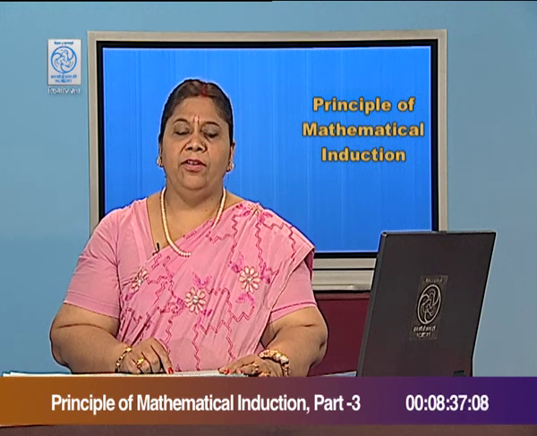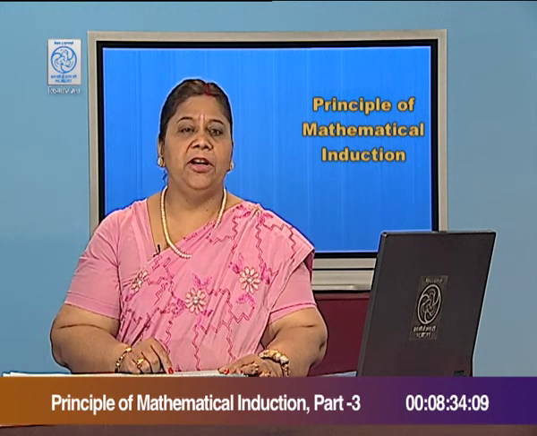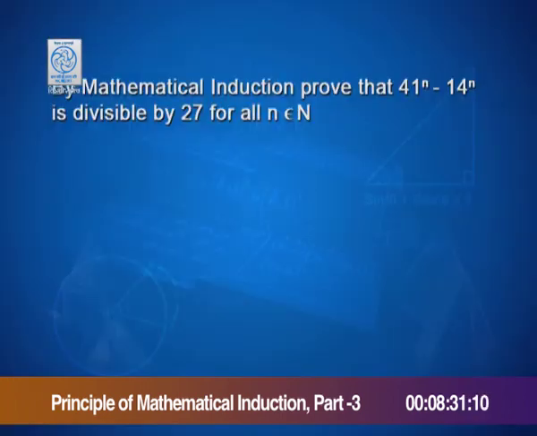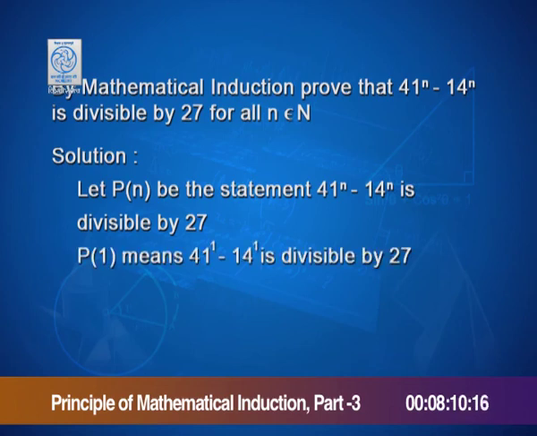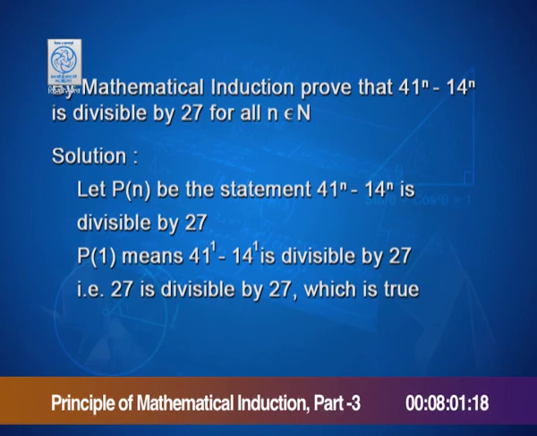Now, let us solve one more question based on divisibility similar to the previous one. By using principle of mathematical induction, prove that 41^n - 14^n is divisible by 27 for all n belonging to N. Now, let P(n) be the statement 41^n - 14^n is divisible by 27. P(1) means 41^1 - 14^1 is divisible by 27. That is, 27 is divisible by 27, which is quite obvious. Therefore, P(1) is true.